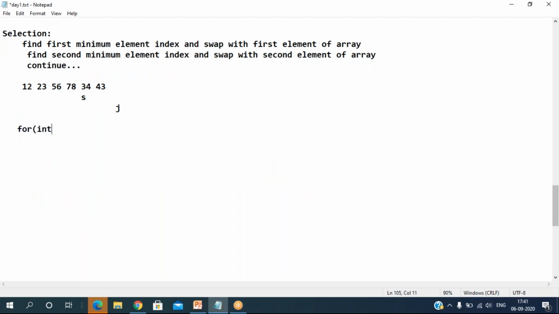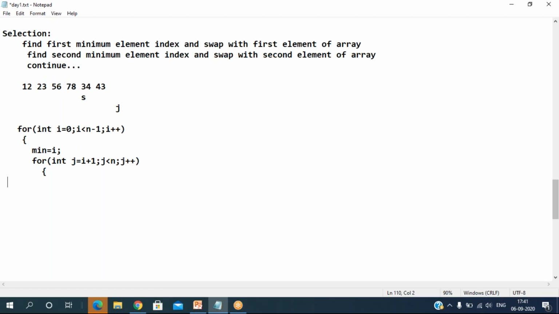Let's see right now. First, int number of phases. I will start from 0 onwards, and you have to continue till less than what? n-1 phases and i plus plus, that many phases. And now we have to start with the min element index. So I'll take min equal to i. I am assuming whatever the element is, that is the minimum. Then take a for loop, int j starting from i plus 1 always, and j less than n and j plus plus.